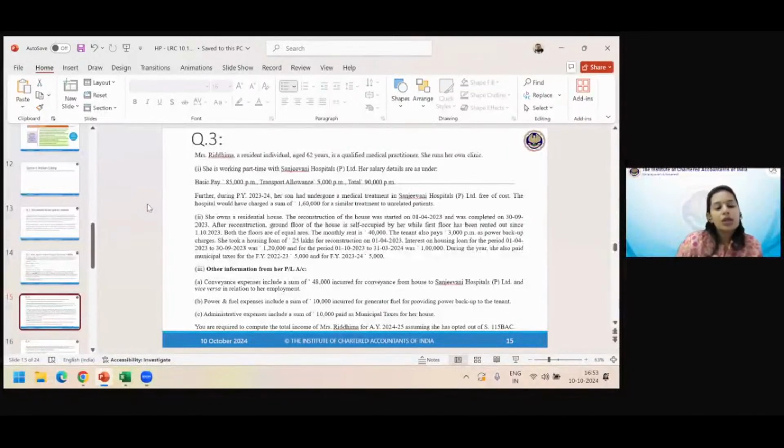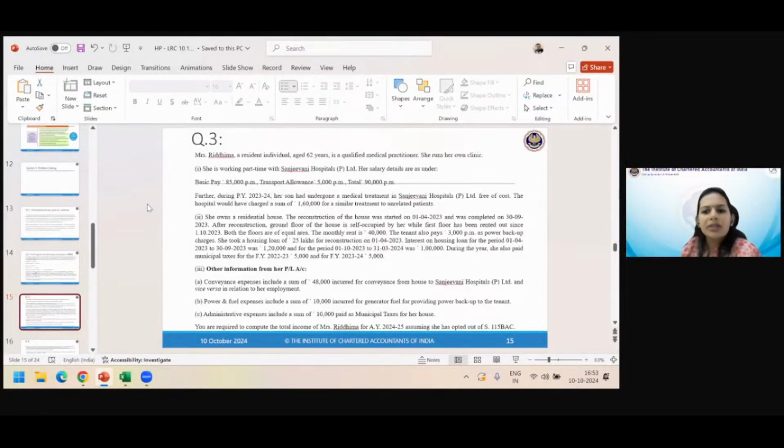She took a housing loan of 25 lakhs for reconstruction on 1st April 23. So the loan that she has taken is on 1st April 23. Anyway, the 80EE period has crossed, don't need to check. Interest on housing loan for the period 1st April 23 to 30th June 23 was 1,20,000 and for the period 1st October to 31st March was 1 lakh.